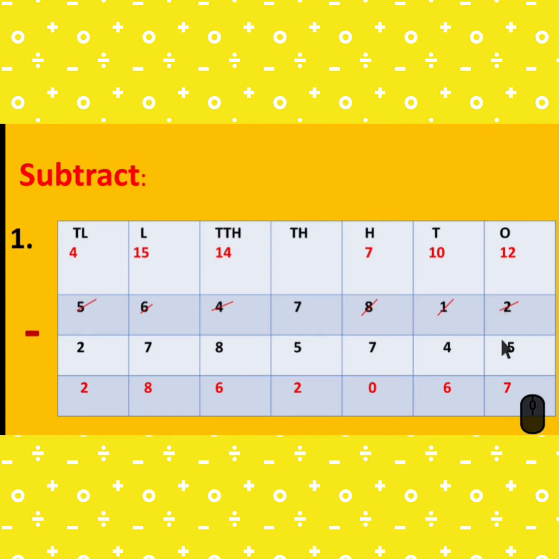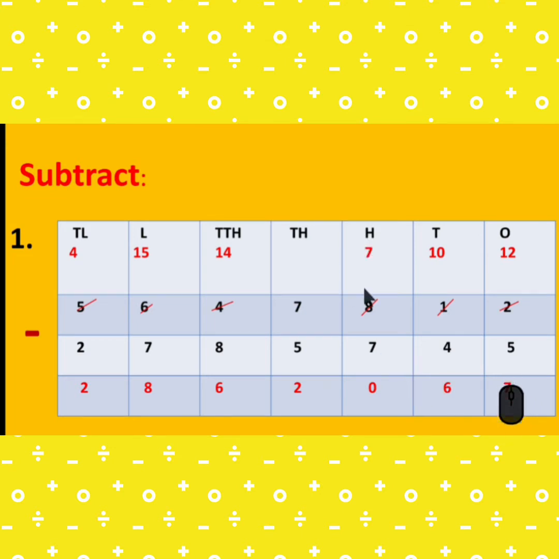So there is 2 and 5. 2 minus 5 is not possible. So we have to take the borrow from the tens place. So it becomes 12. 12 minus 5 is 7. Now it becomes 0. 0 minus 4 is not possible. So we take the borrow from the hundreds place. So 10 minus 4 is 6.